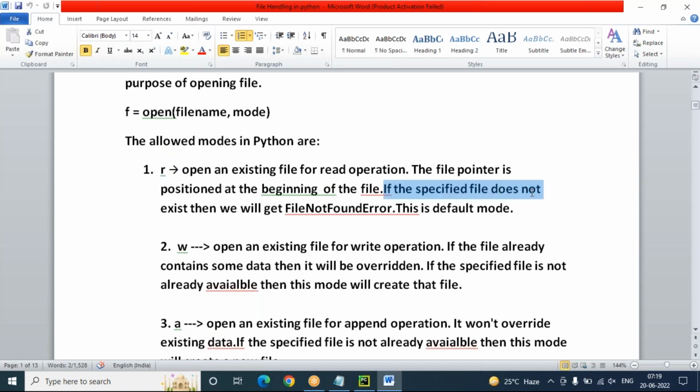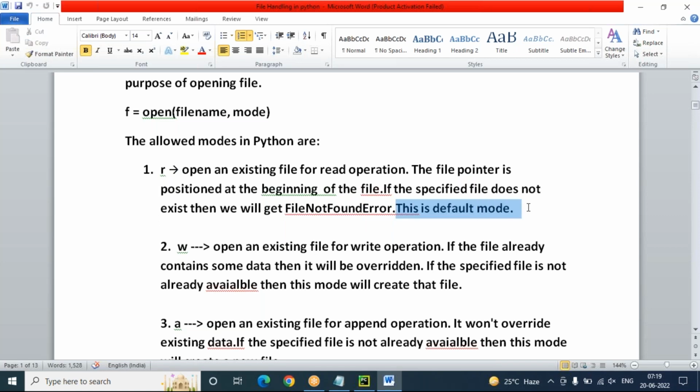If the specified file does not exist, meaning your mentioned file is not available, then we will get a FileNotFoundError exception. This is the default mode in Python file handling, that is R mode only.